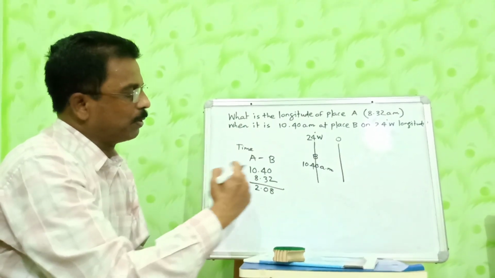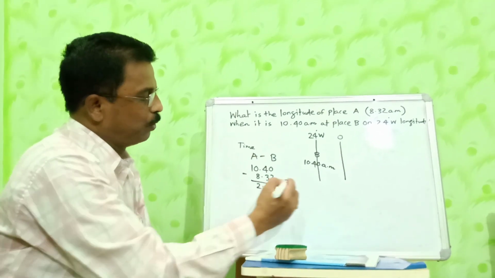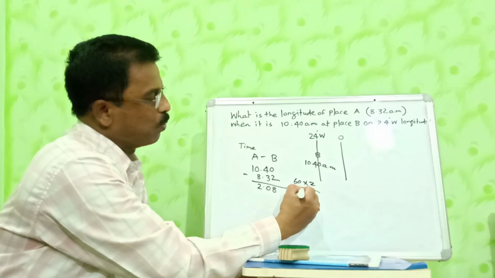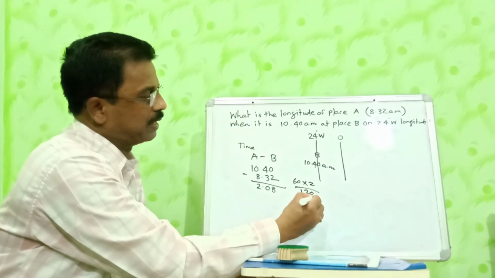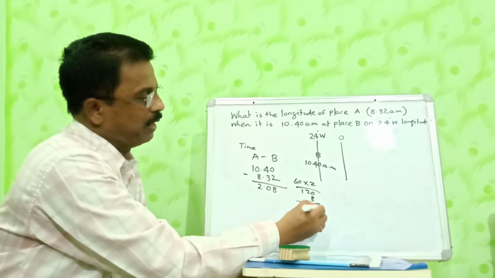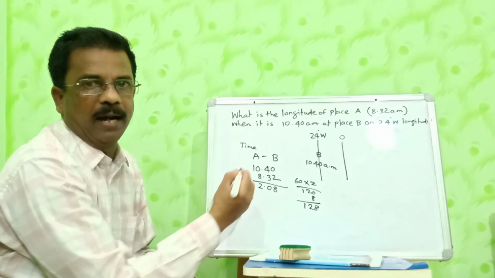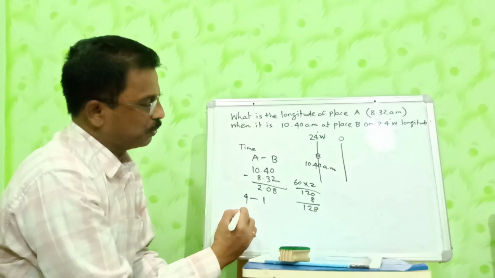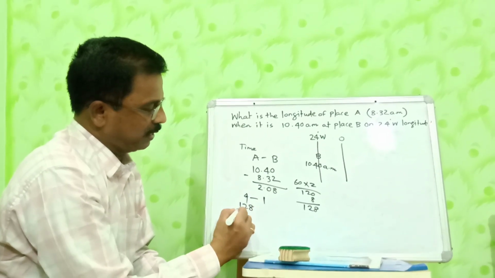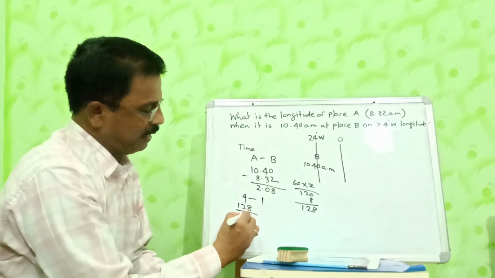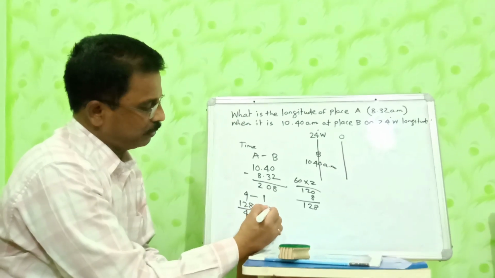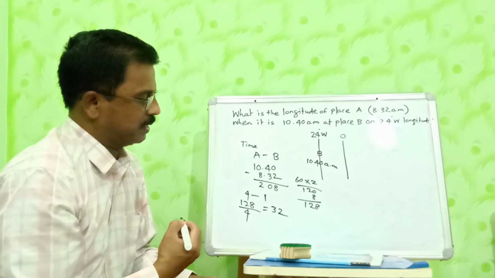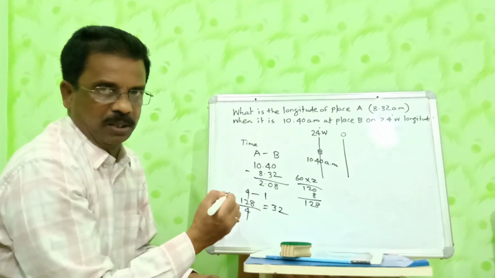So 2 hours 8 minutes. Now you convert into complete minutes form. 2 hours, 60 into 2 is 120 minutes, plus 8. So total minutes is 128 minutes. And you know, in 4 minutes Earth covers one longitude. In 128 minutes Earth covers 128 divided by 4. So you get 32 longitudes. Clear?